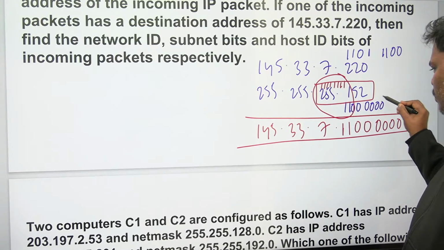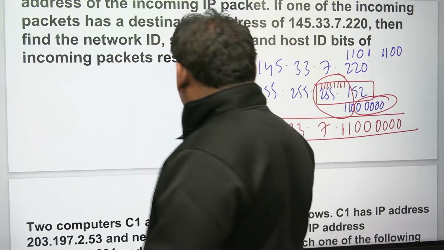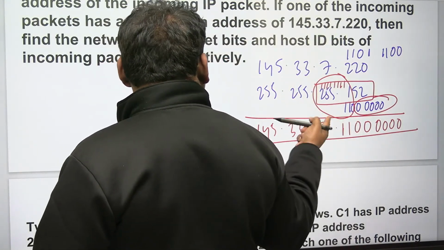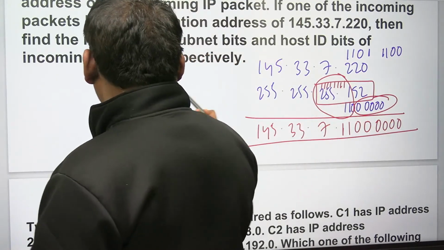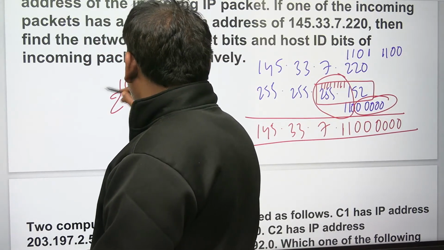The remaining 6 bits are going to be the host part. In the mask area, out of 16 bits, there are 10 ones. The remaining 6 is going to be host. I think the problem is over. So how many subnets are possible? 10 bits, so 2 power 10 subnets.